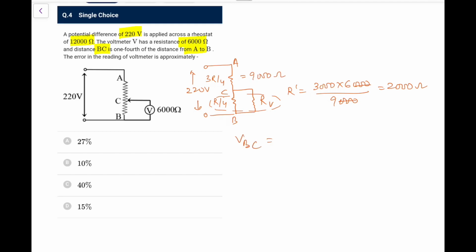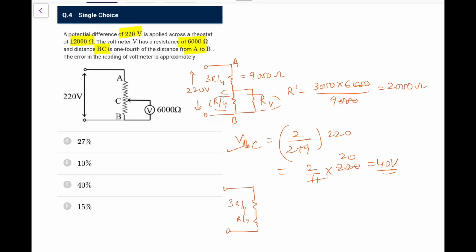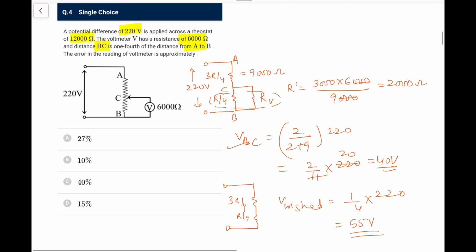So the voltage VBC I can directly say would be 2 by 2 plus 9 into 220. So it comes out as 2 by 11 into 220, that is 20 into 2, 40 volts. So the V measured is 40 volts. Ideally, when the voltmeter was not there, it would have been like this, only 3R by 4 and R by 4. So the voltage we wished would be 1 by 4 of the applied one, 220 into 1 by 4, which comes out as 55. So instead of 55 you have measured 40.